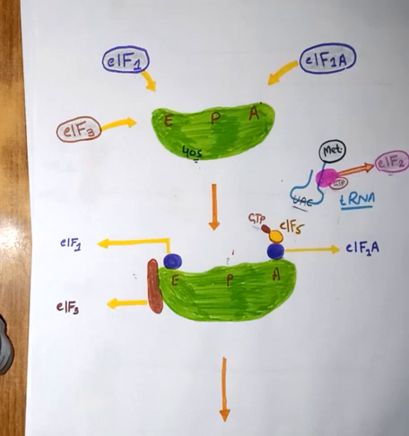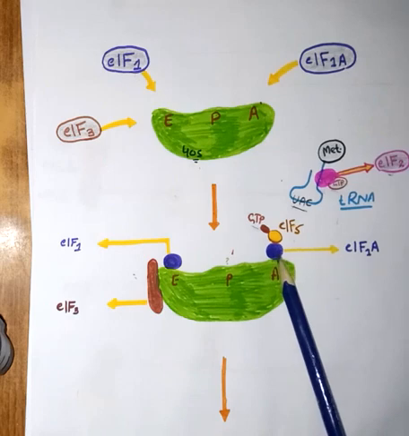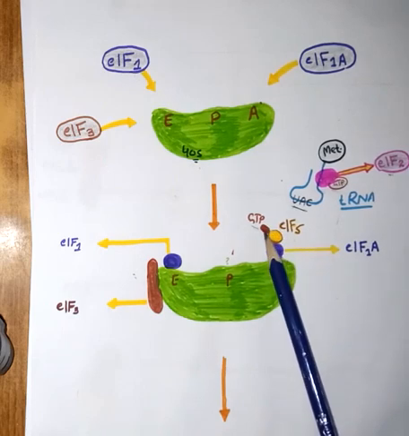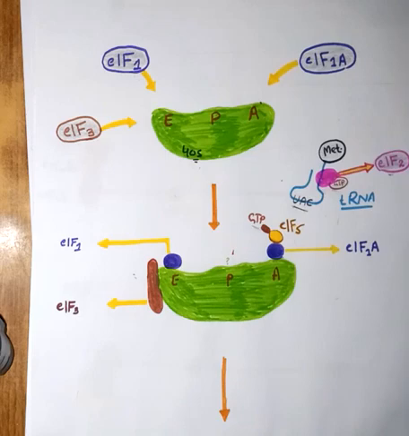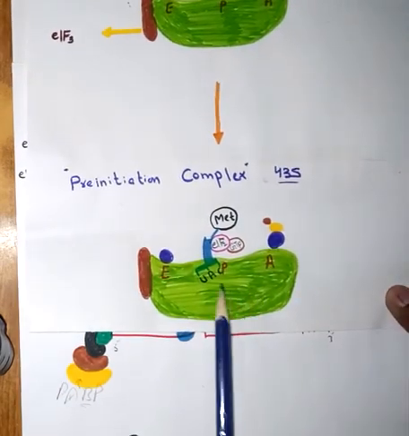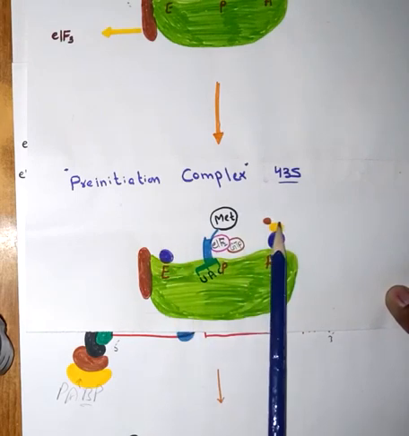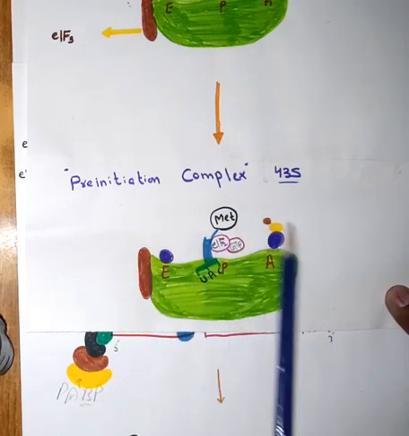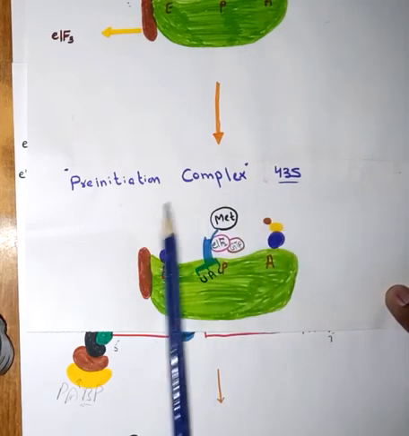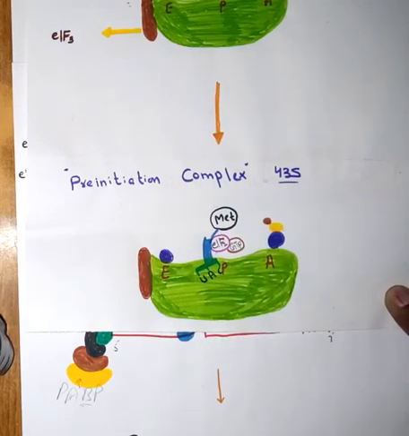Another very important factor is EIF5. It is also present over the EIF1A, and this EIF5 is also a GTP attached protein factor. Clear? So now here you can see the transfer RNA has been placed at the P site. EIF1, EIF1A, EIF5, EIF3 are also present over there, and this complex is called the 43S pre-initiation complex. Clear?